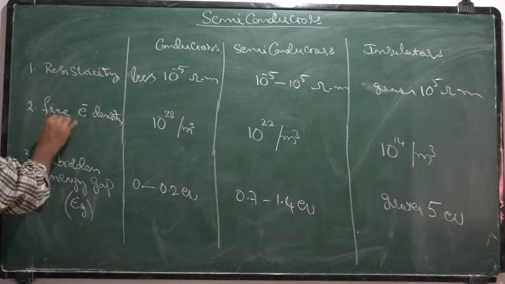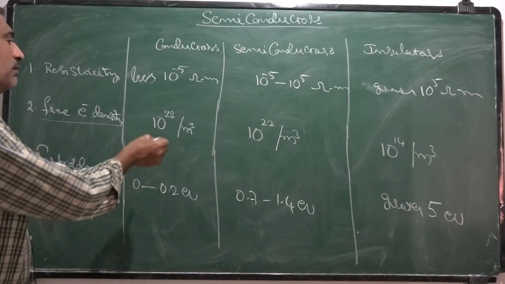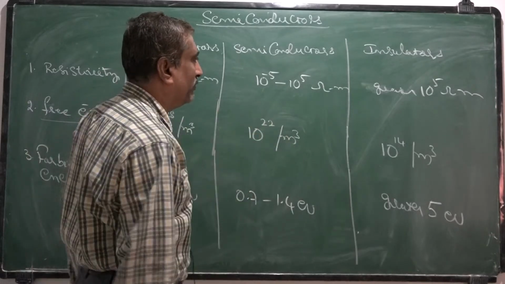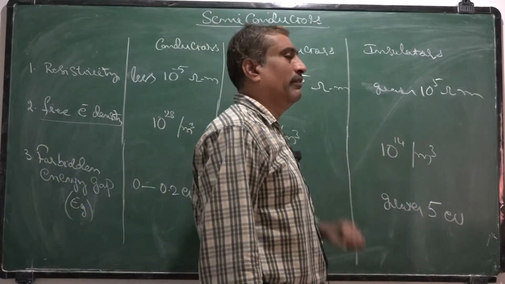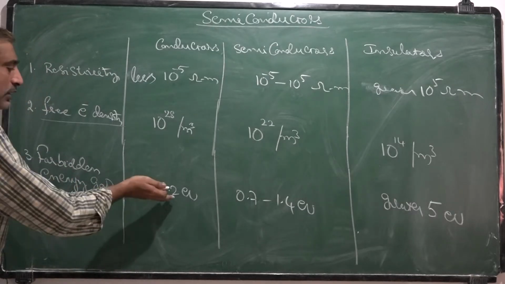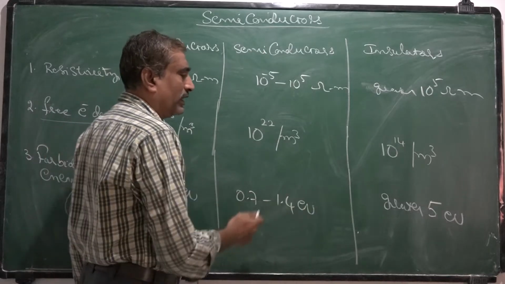Free electron density is about 10 to the power 28 per meter cube for conductors, 10 to the power 22 for semiconductors and 10 to the power 14 for insulators. The forbidden energy gap is 0 to 0.4 electron volt, 0.7 to 1.4 electron volt, and greater than 5 electron volts.